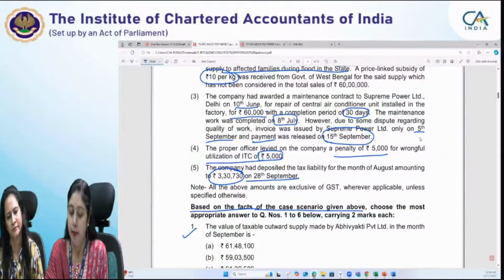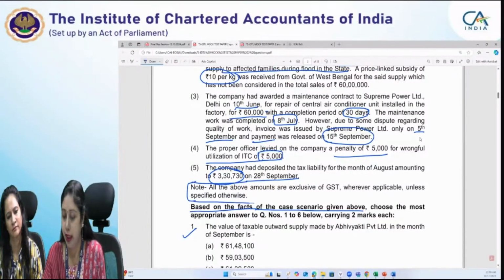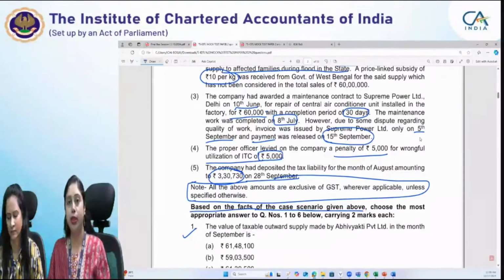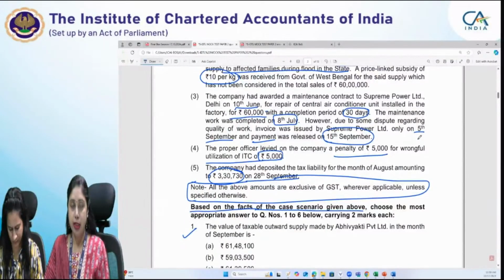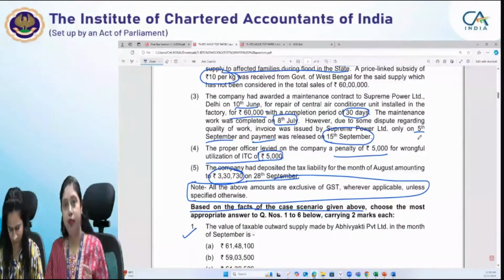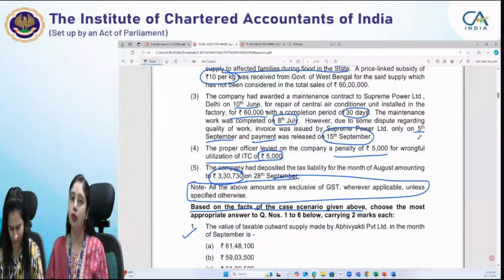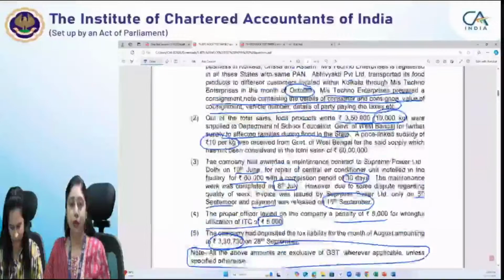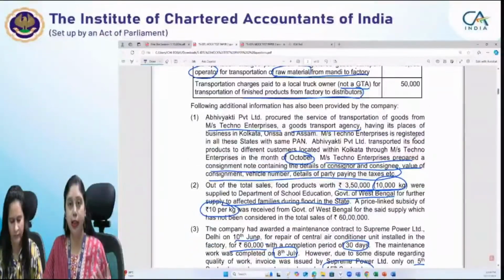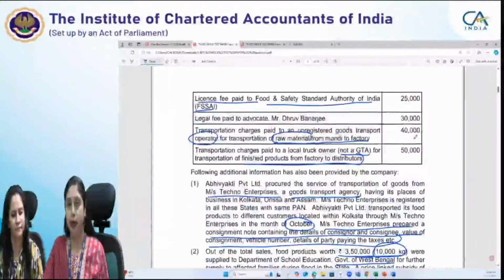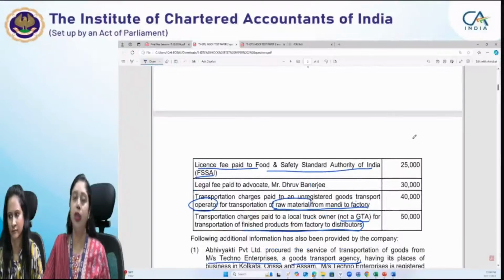But this piece of information which is given at the end of the question, this note, says all the above amounts are exclusive of GST. Whenever interest collected from the customers is there, in the valuation chapter also you would have seen that we generally consider it to be inclusive of GST unless otherwise specified. This has been mentioned in the chapter itself, that whenever we collect interest from the customers for making delayed payment, generally we consider it to be inclusive of GST,